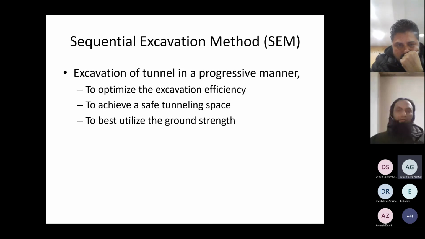So for that we have to develop a sequence of excavation to optimize the excavation efficiency or to achieve a safe tunneling space, because it depends upon how much disturbance you are creating, how much unsupported span you can accommodate with the given supports, and how to best utilize the ground strength. There has to be a balance on how much you can excavate so that the ground strength is mobilized.